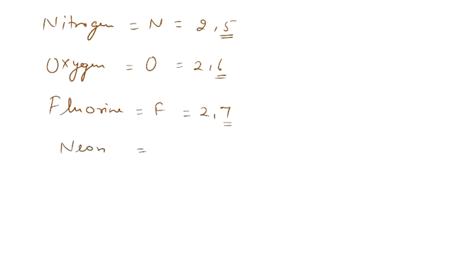Though it's a noble gas, it's a part of non-metals as well. Symbol is Ne, configuration 2, 8, because it's a complete octet, with 8 outermost electrons, so neon is a noble gas. I hope this point is clear about metals and non-metals, their properties and their electronic configuration.